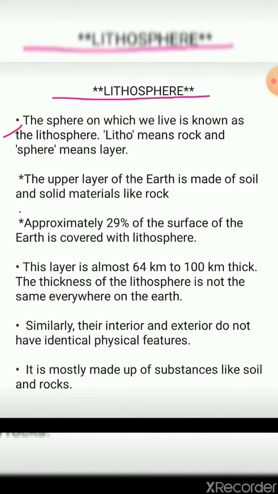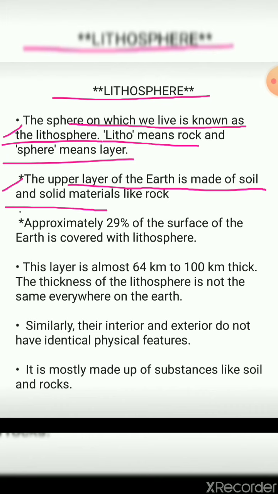The first one. The sphere on which we live is known as lithosphere. The sphere on which the living beings are living is said to be the lithosphere. Litho means rock and sphere means layer. Litho means over here what? That is rock. And sphere over here means layer. Next, the upper layer of the earth is made up of soil and solid material like rock.